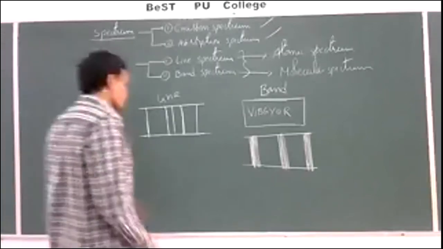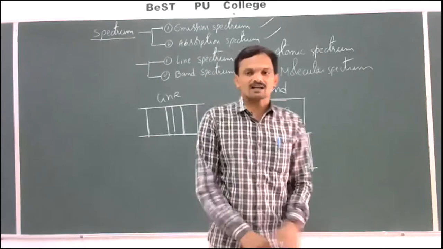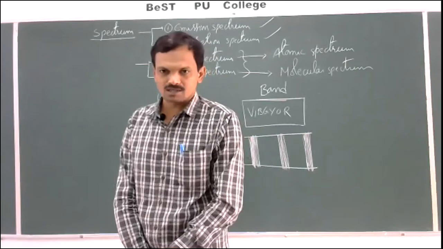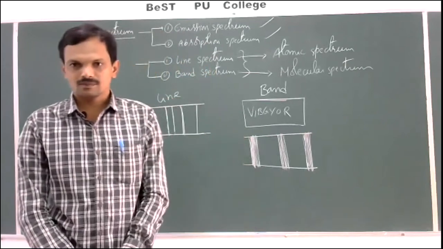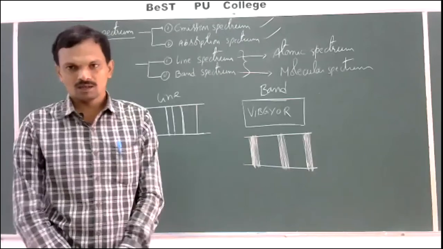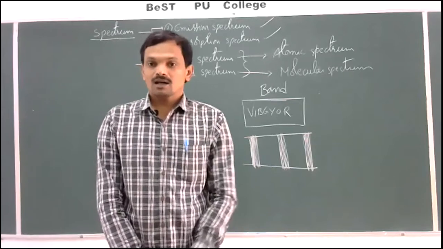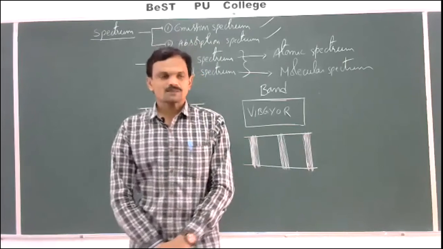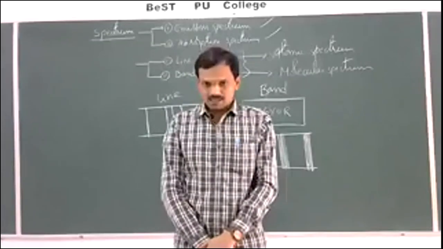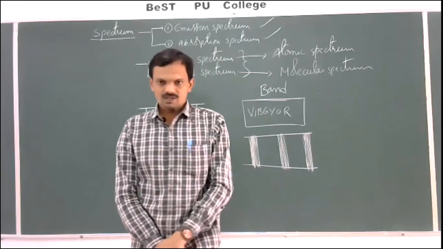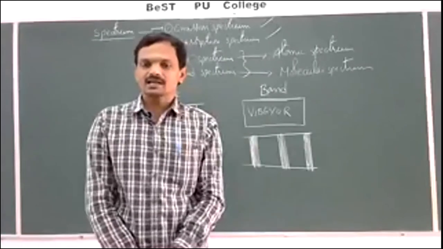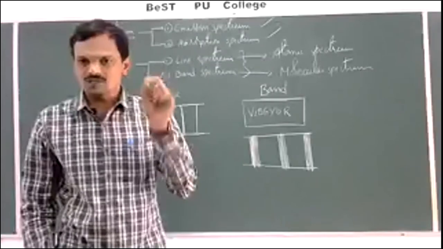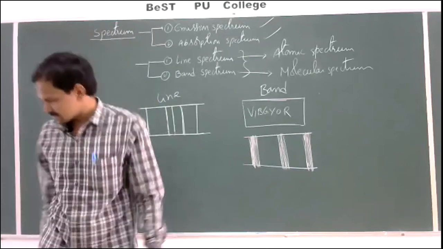Overall, spectrum is nothing but the arrangement obtained due to the dispersion of light when passed through the prismatic system. That is called spectrum. And what about the first spectrum which was studied? The first spectrum was studied by the scientist Balmer. Balmer studied the emission spectrum of hydrogen in the visible region. Let us discuss that.